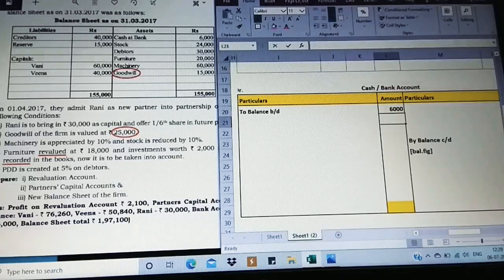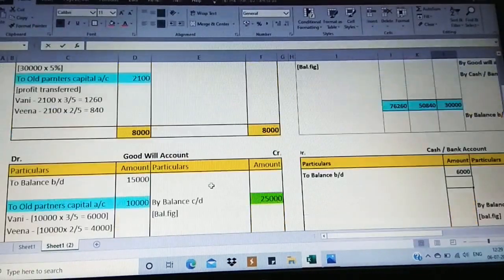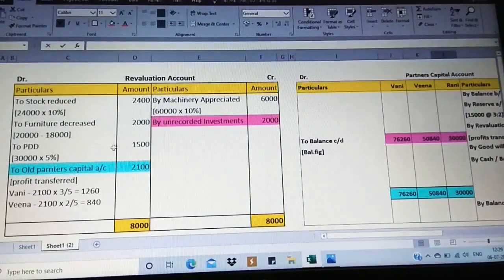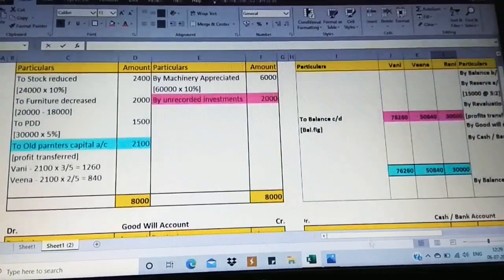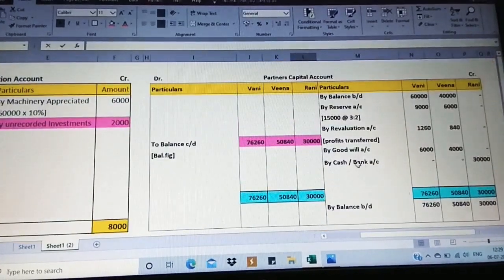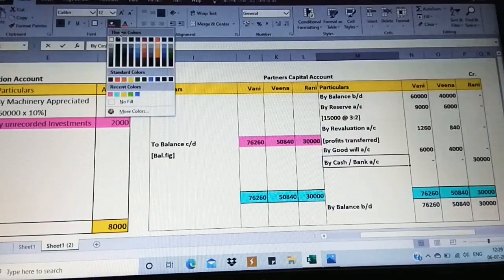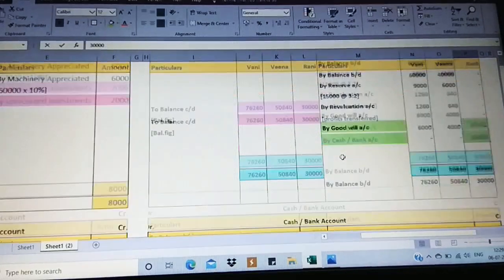Apart from that, we are going to only check with the rest of the accounts prepared by us, starting from revaluation. In revaluation, there is no cash getting affected. Goodwill, there is no cash getting affected. But in case of partners' capital account, the new partner's capital of 30,000 is getting affected.